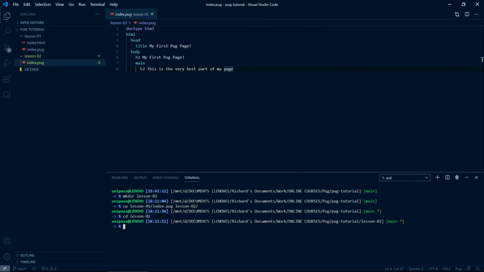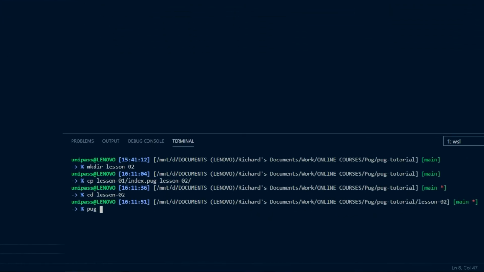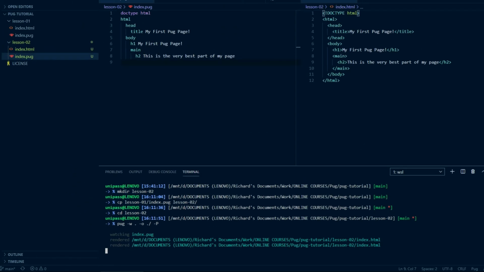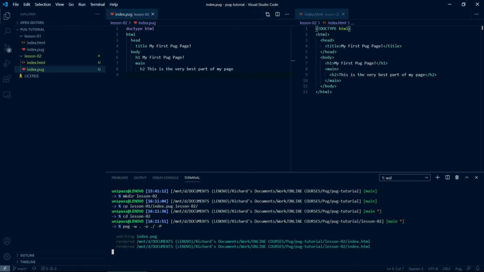Make sure you're watching your Pug file. If not, the command you need is pug -w ./ -o ./. Run that if it's not running already, and open index.pug and index.html in the Lesson02 folder in VS Code.